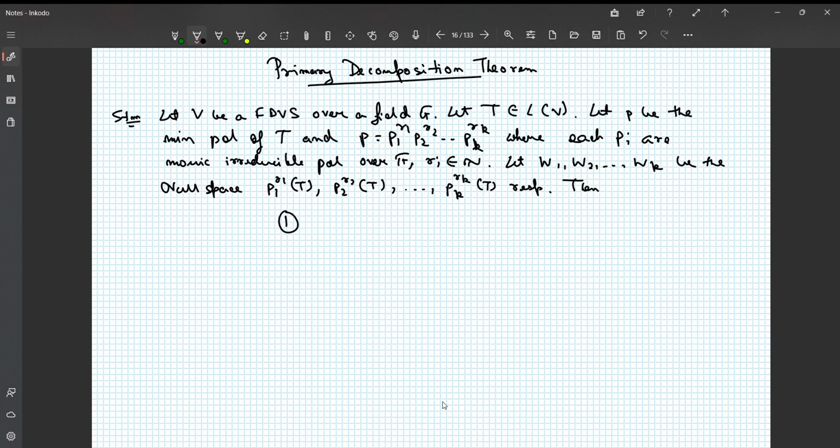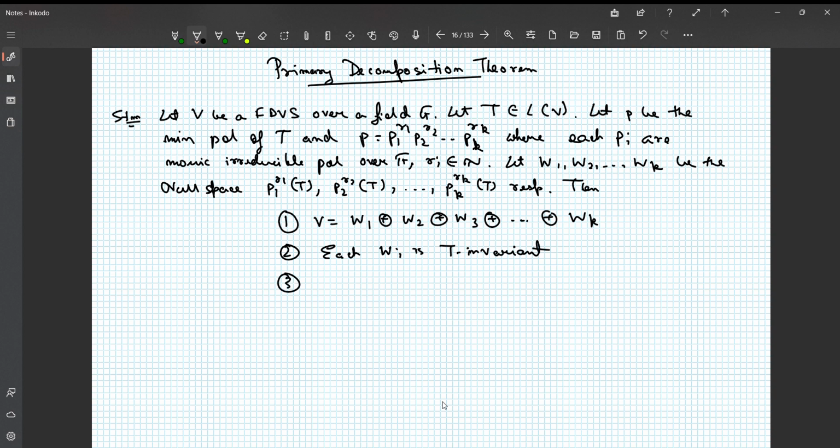Number 1, V is given as W1 direct sum W2 direct sum W3, and so on till Wk. Number 2, each Wi is T invariant.